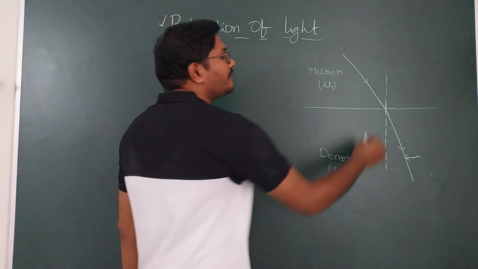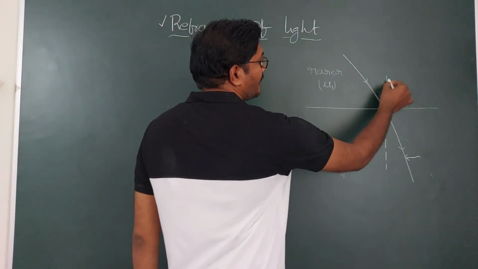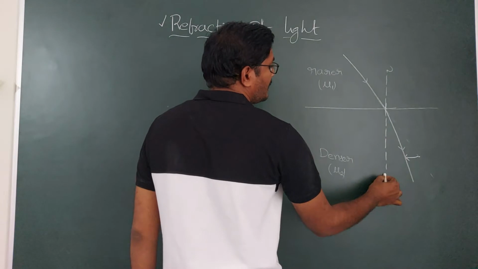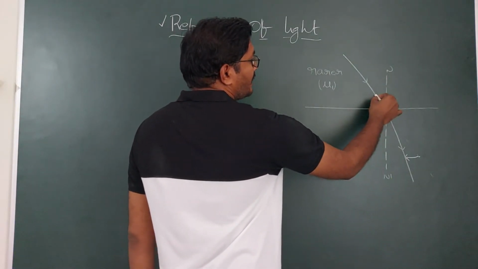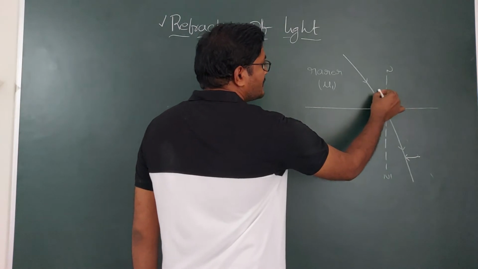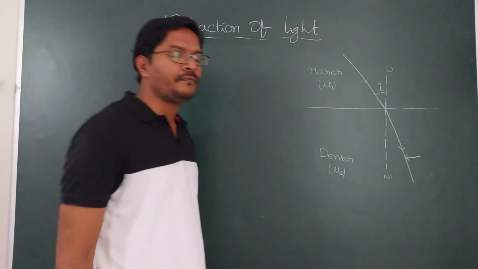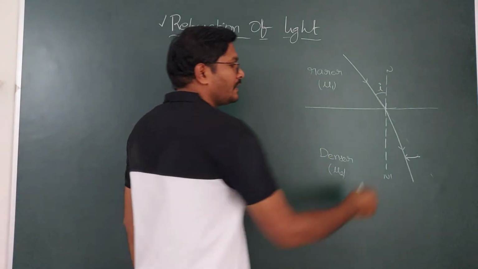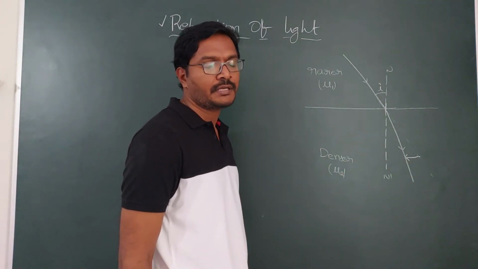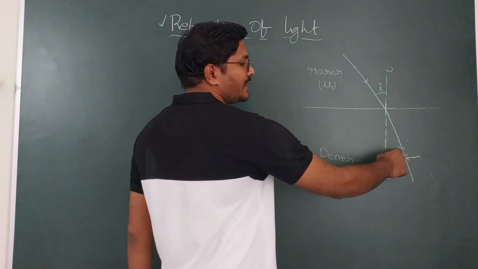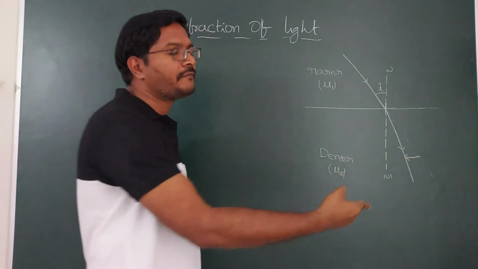The angle between the incident ray and the normal is said to be the angle of incidence. The bending ray we call the refracted ray, since refraction is nothing but bending. As it bends from the original direction, that is the refracted ray.